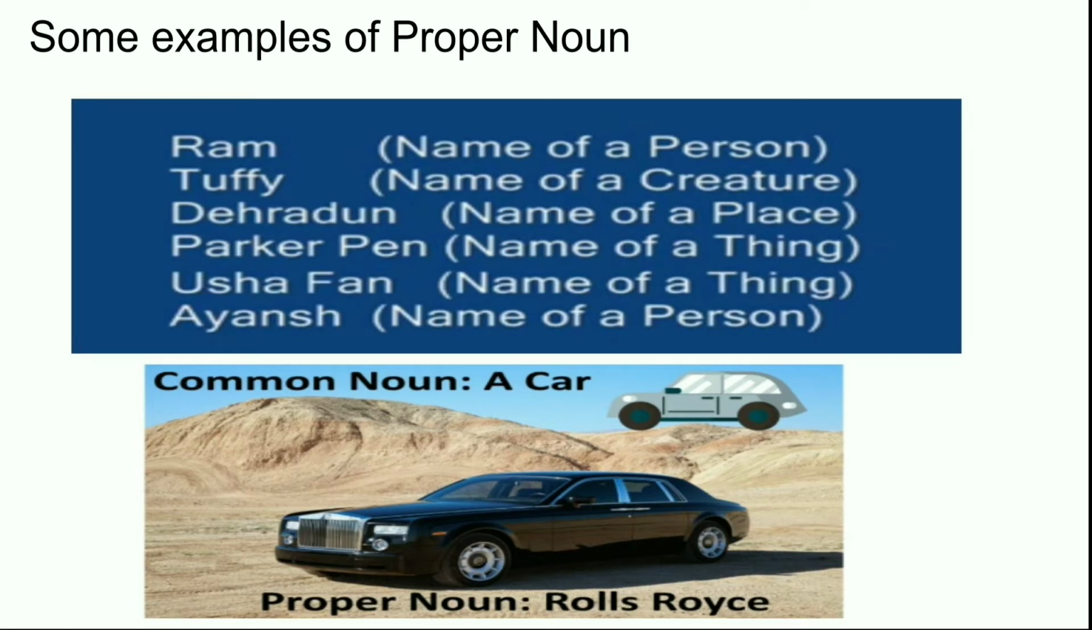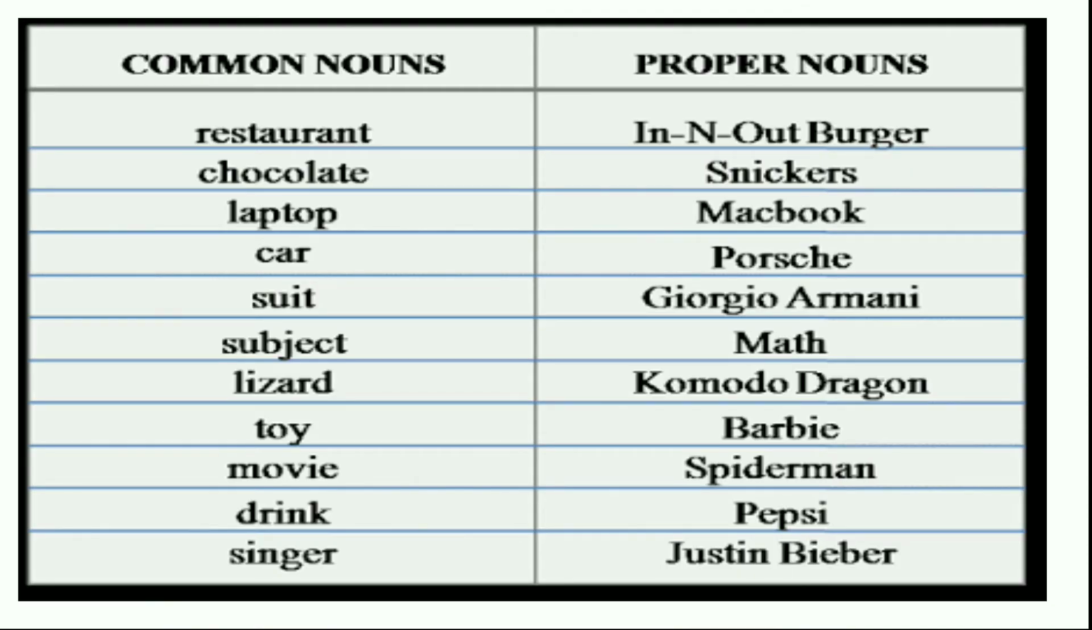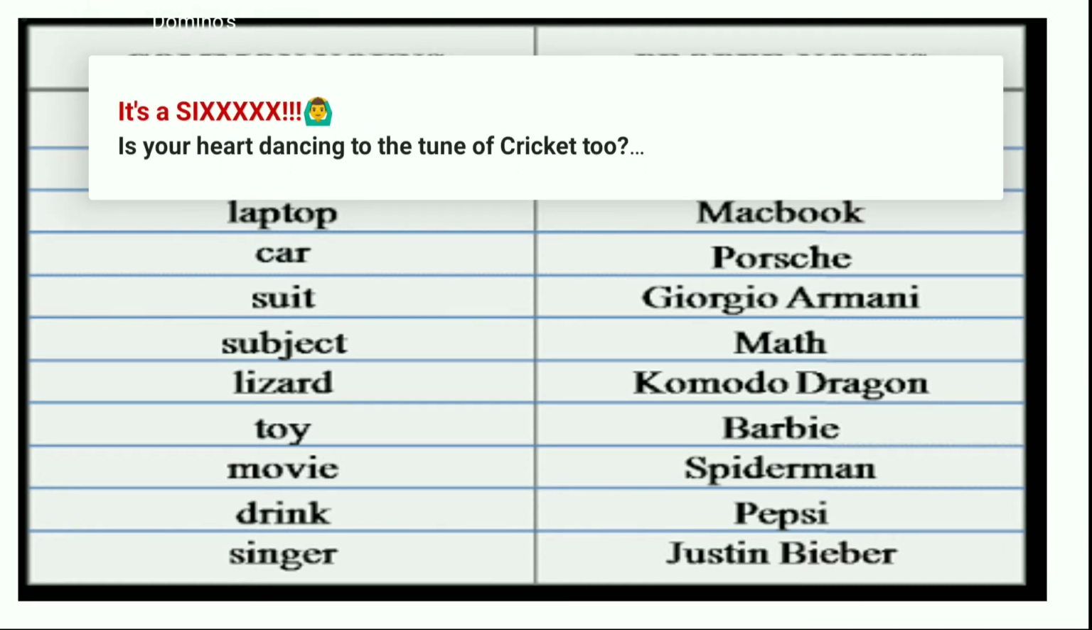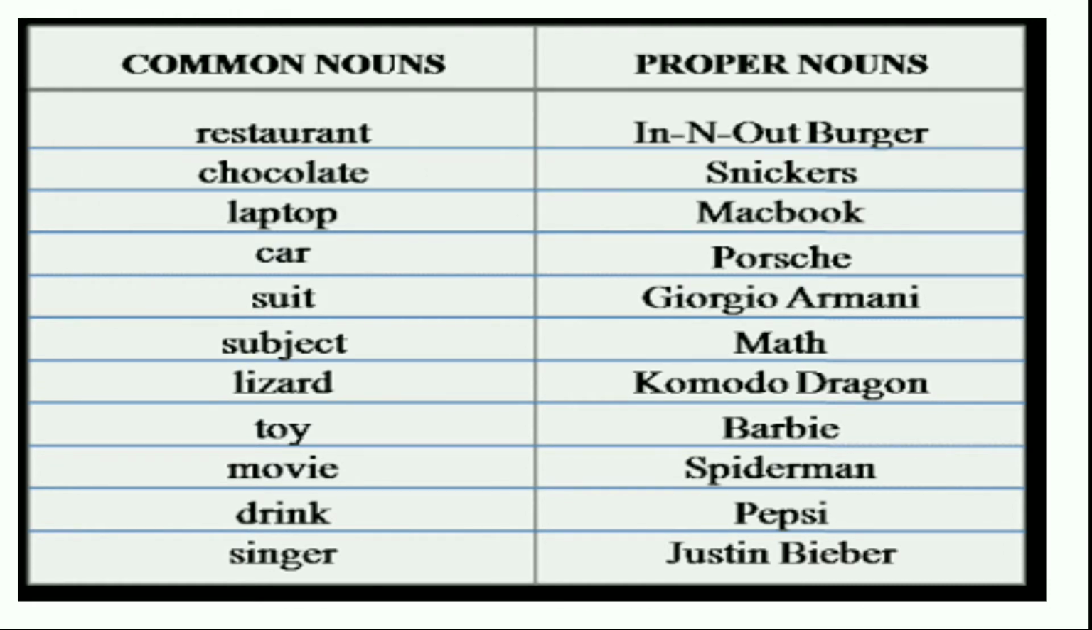When we name a car, that is a common noun. But when we are mentioning the name of the car, for example, Rolls-Royce, that is a proper noun. So now I'll tell you the difference between common noun and proper noun. Here, if I tell you only restaurant, that is a common noun. But if I give you the name of the restaurant, In-N-Out Burger, that is a proper noun.